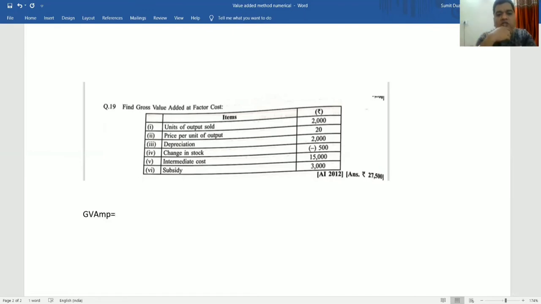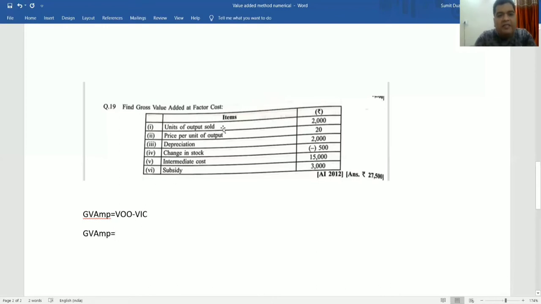And the formula of GVA at MP is equal to value of output minus value of intermediate cost, either intermediate cost or either I can say intermediate consumption. And here I can see that the value of output is not directly given to you. Value of output we know includes the sales plus change in stock.